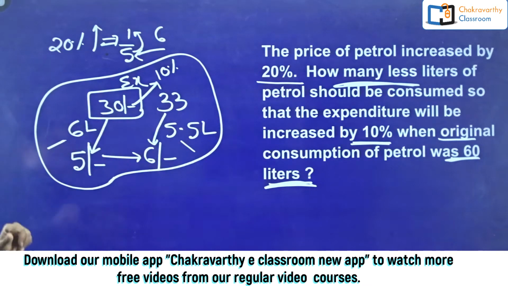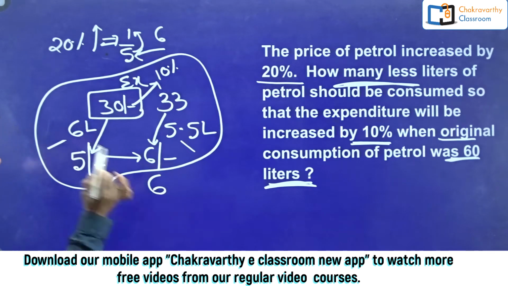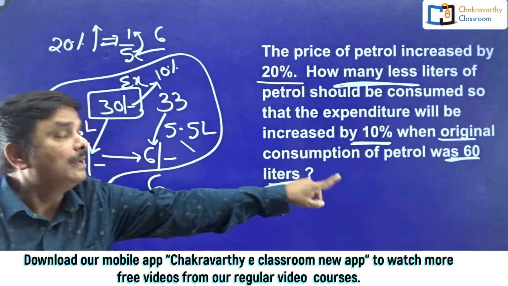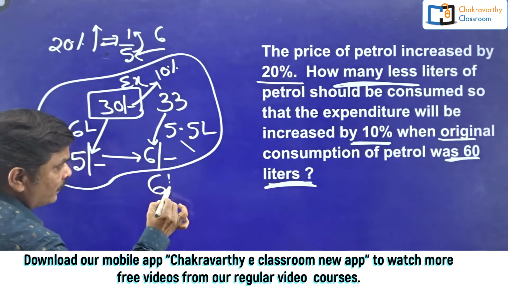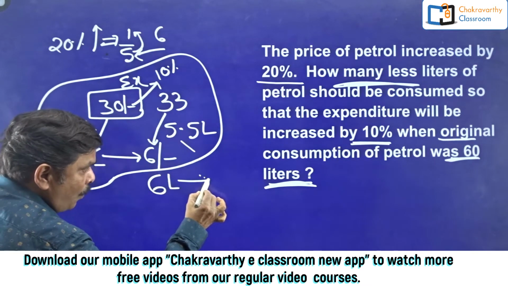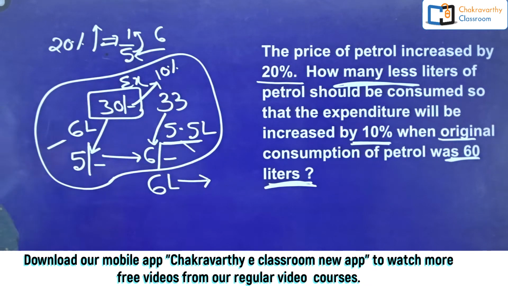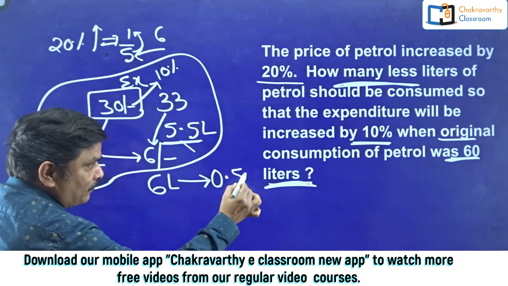Now simply we can say in this way, when original consumption was 6 liters, in the problem they have given original consumption as 60. So in my imaginary figures, original consumption was 6 liters. When original consumption was 6 liters, now I am using 5.5 liters. How much less am I using here? 0.5 liters less I am using.